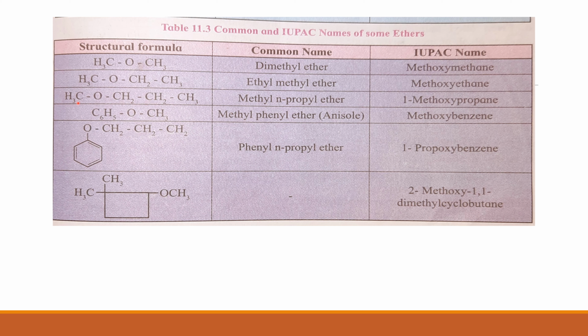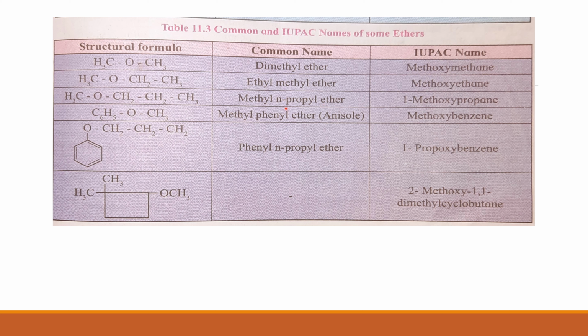Now here the CH3 group is the methyl group, but the other alkyl group is the N-propyl group with 3 carbon atoms, CH2CH2CH3, or in short C3H7. So the common name will be methyl N-propyl ether. In alphabetical order, methyl will come first here, then N-propyl ether.